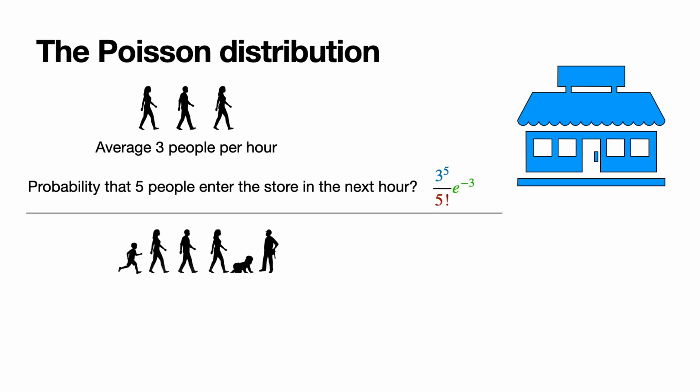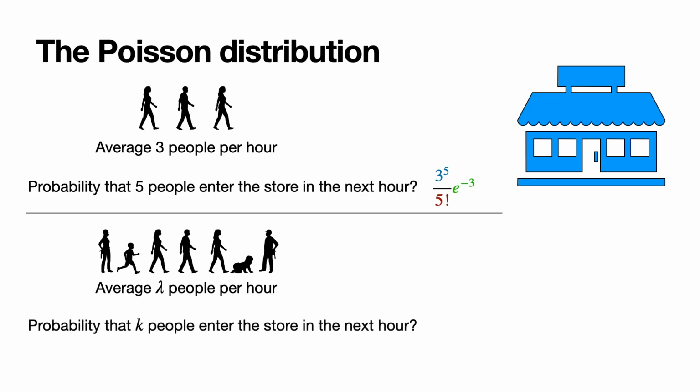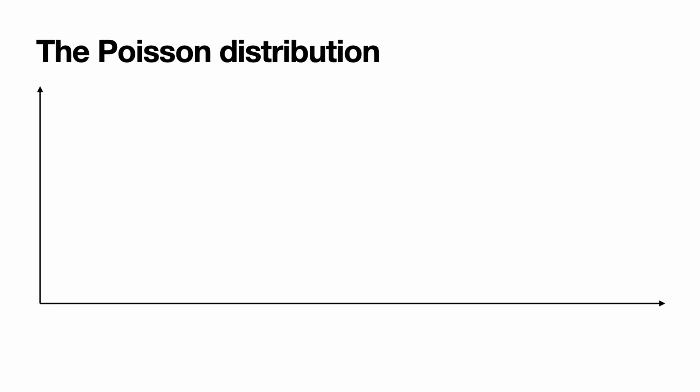Now, what happens if some number, lambda, people enter per hour, where lambda doesn't have to be an integer because it's an average? It can be 7.314 or whatever. What is the probability then that for some integer k, this time k is an integer, that k people enter the store in the next hour? Well, this probability is lambda to the k over k factorial times e to the negative lambda. And all you have to do is the same exact procedure, except change the 3 to a lambda and the 5 to a k. And that, my friends, is the Poisson distribution.